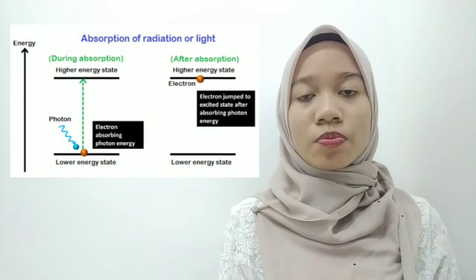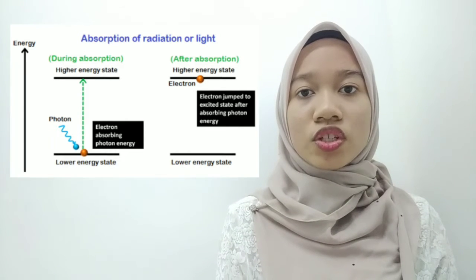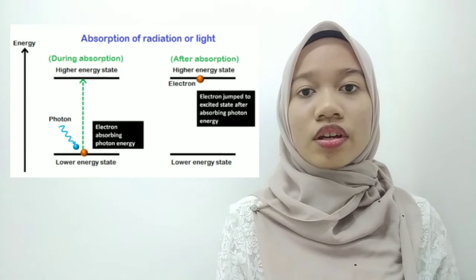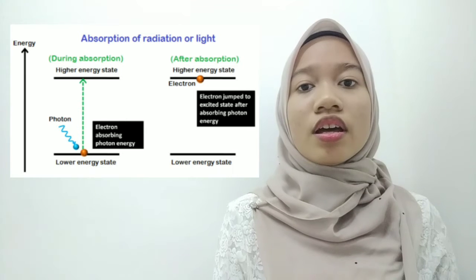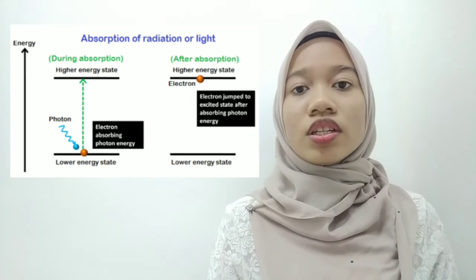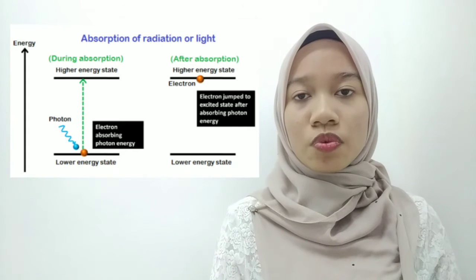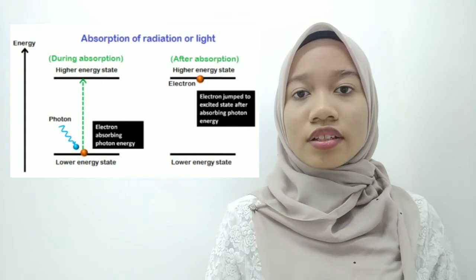Absorption of radiation is a process by which electron in the ground state absorbs energy from photons to jump into the excited state. The electron orbiting are very close to the nucleus in the ground state, while it's very far from nucleus in the excited state. The electron needs some extra energy to jump into the excited state. This energy is provided from various sources such as light, heat, and electric field.